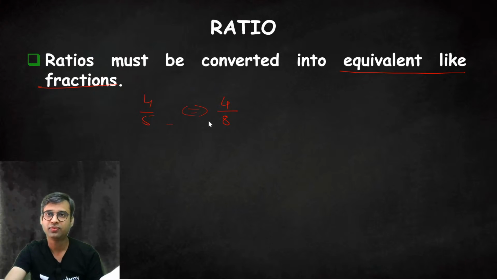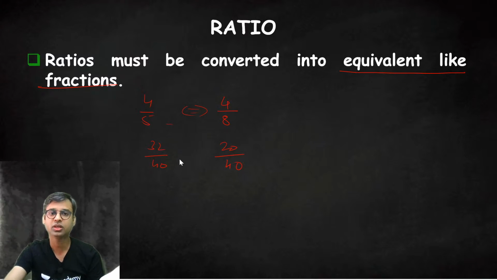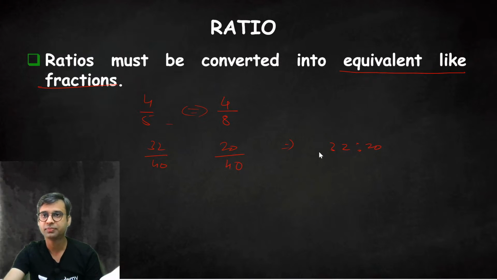So 5 8s are 40. So multiply and divide this number by 8, so 32 by 40, and multiply and divide this number by 5, so 20 by 40. Now we can compare these ratios. So it will be 32 is to 20. Understood? Got it?